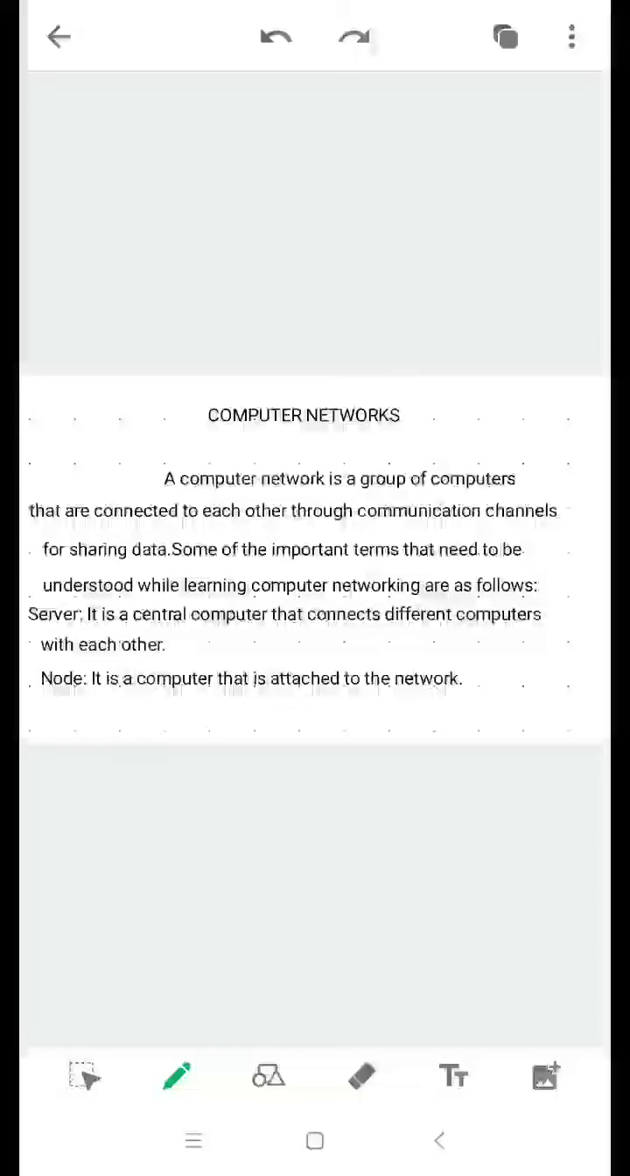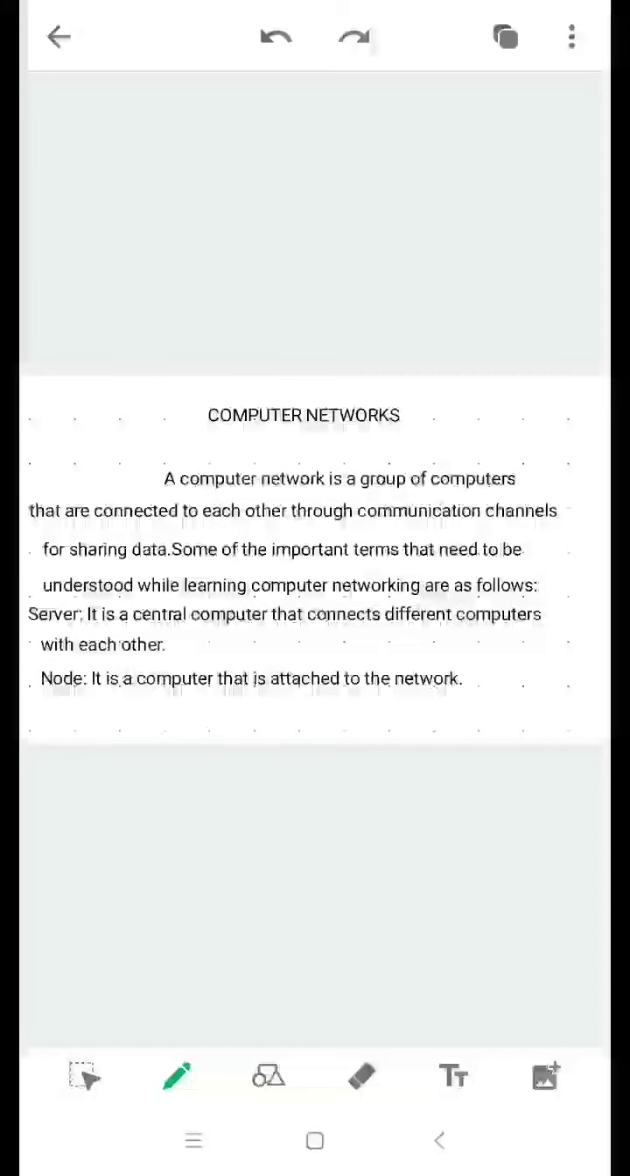This is a computer network, which is a group of computers that are connected to each other for sharing data. And the two main devices important for learning computer networking are server and node. A server is a central computer which provides access to the other systems. Node is also known as client or workstation, which makes use of the services provided by the server system.